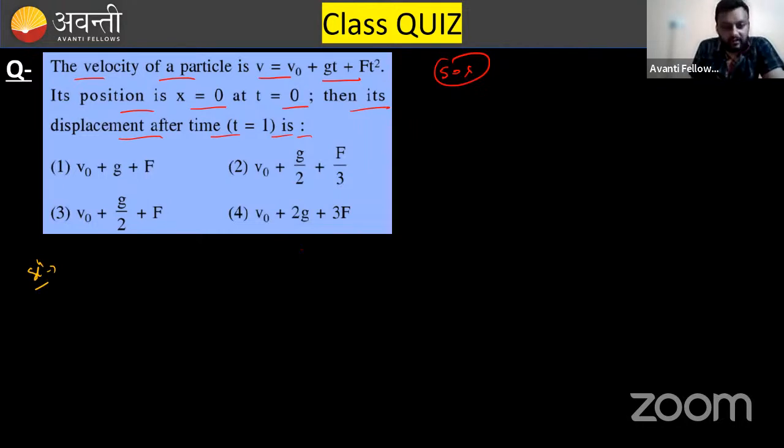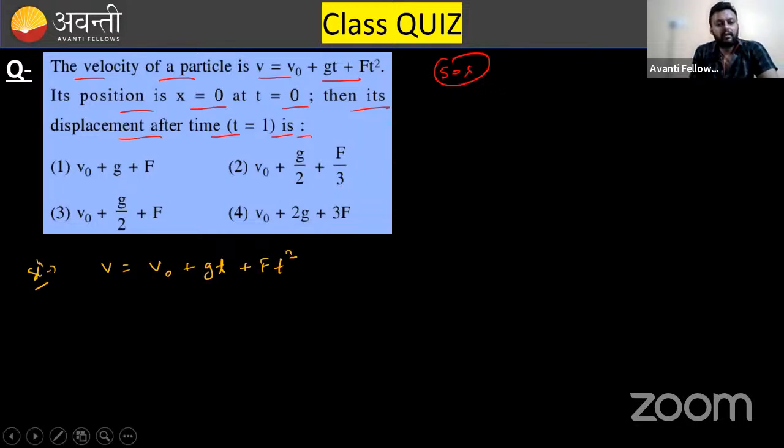Okay, so velocity is given as v equals v naught plus gt plus ft square. Clear? Someone has answered. JNV Bhandara is saying option number B. Okay, let's check it. Velocity is given like that, and they are asking you the displacement.